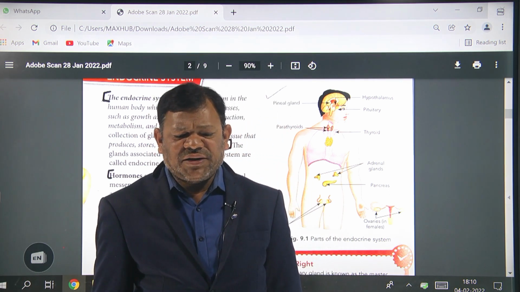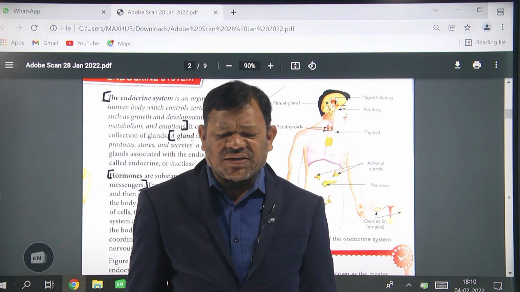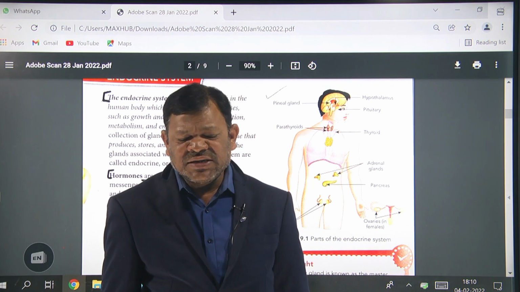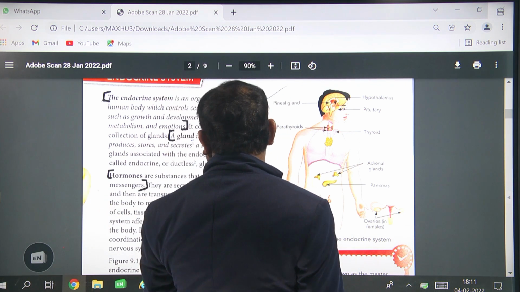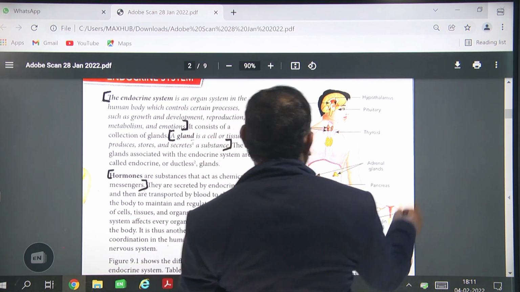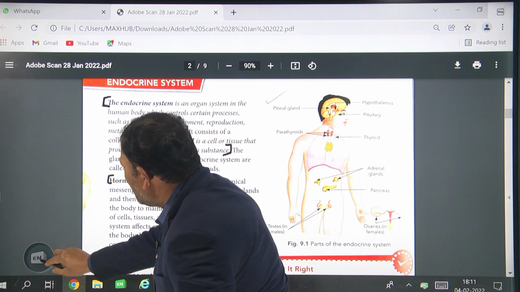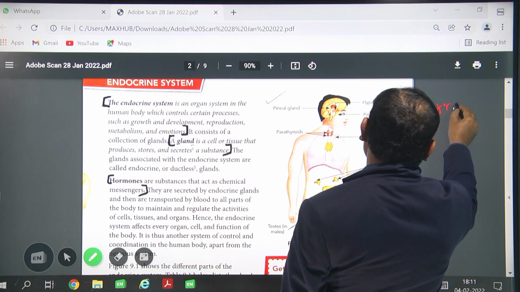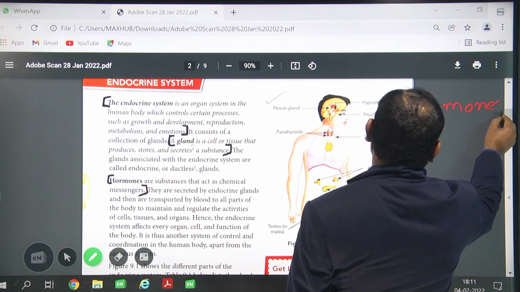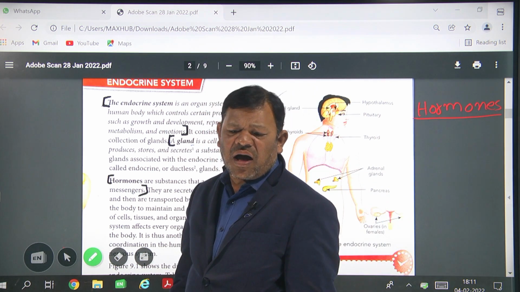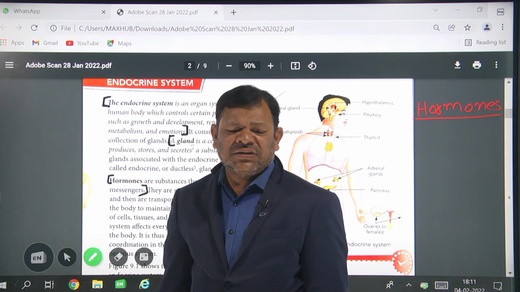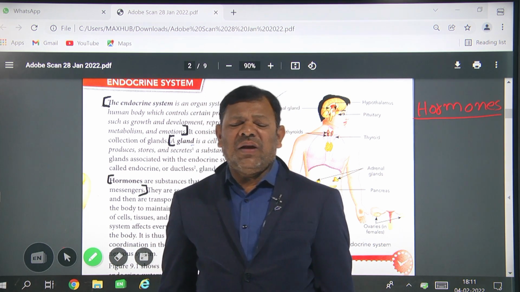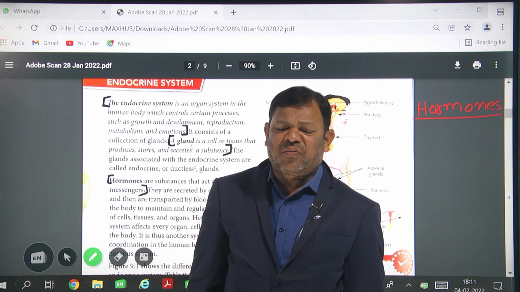Now coming to the point, endocrine glands are also known as ductless glands. Endocrine glands secrete chemical substances, and those chemical substances are nothing but hormones. These hormones are released into the blood, with the blood acting as the carrier of the hormones.